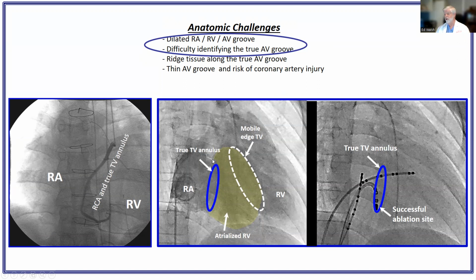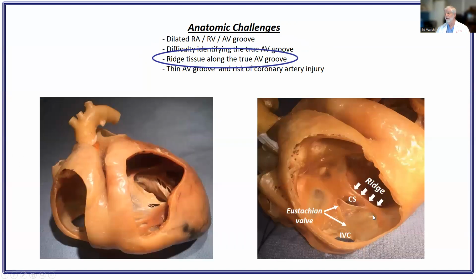It will often show you a little bit of a waist along the true annulus, and then a big pouched out atrialized right ventricle, and finally the mobile edges of the tricuspid valve leaflets. And obviously the site for ablation has to be on that true AV annulus to get rid of accessory pathways.